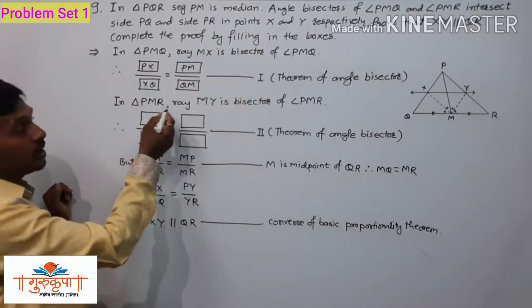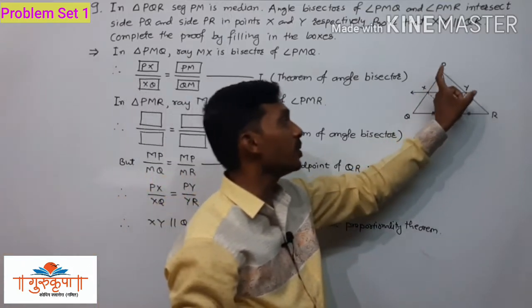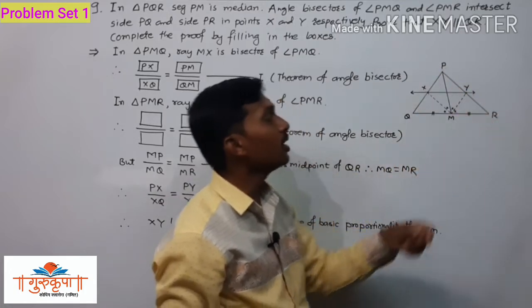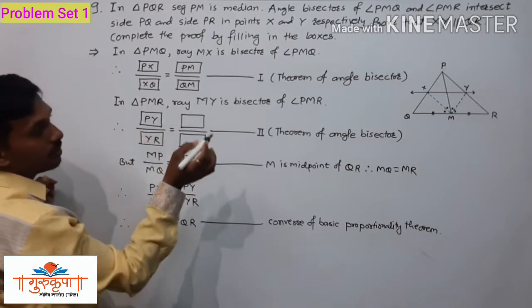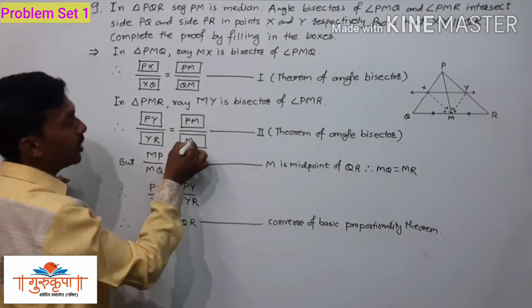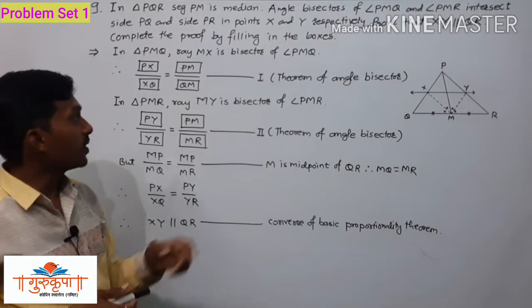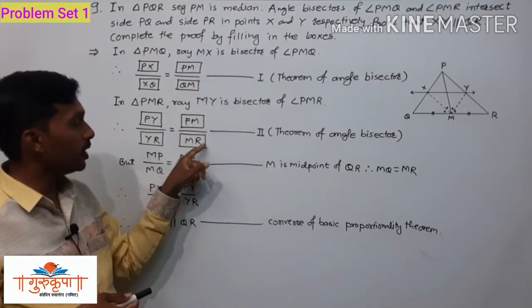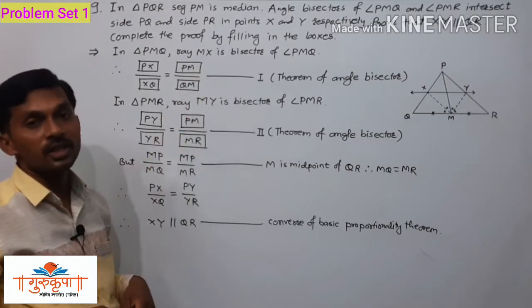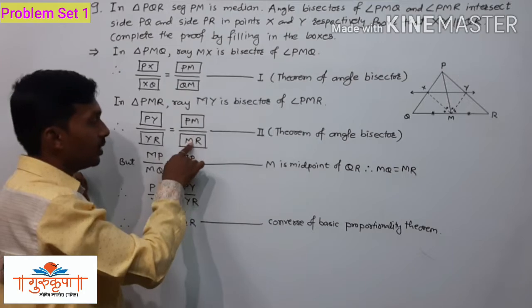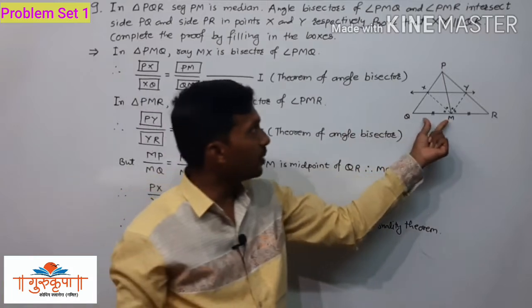Now, in triangle PMR, it is given that MY is the bisector of angle PMR. So how can we write the ratio? PY upon YR is equal to PM upon MR. So we will write here PY upon YR is equal to PM upon MR. Now observe the RHS of equation 1 and equation 2. Here PM upon QM, here PM upon MR. The numerators are the same, PM and PM, but the denominators are different, that is, here we have QM, here we have MR. But it is given that QM is equal to MR.